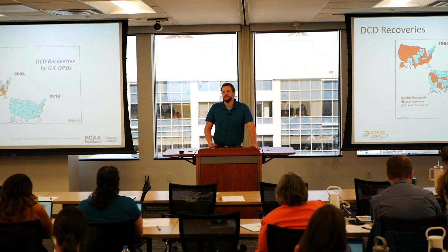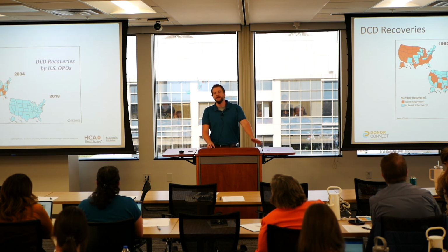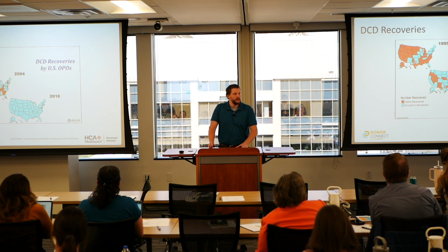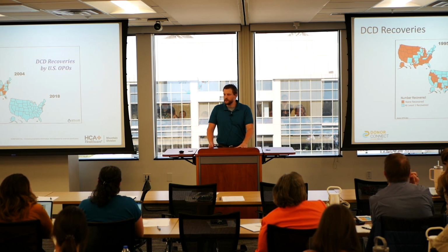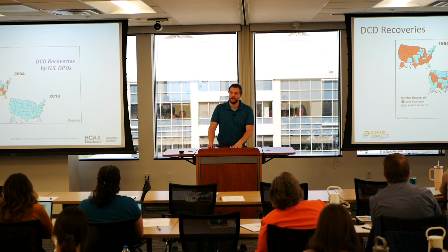And so this I found to be a really interesting graph. This was from a presentation given by the Gift of Life OPO, and this shows the number of DCD recoveries done in US states per year. So you can see in 1995, all of those red states have never had a DCD donor at that point. All the blue states have. So you can see back in the Northeast and up in Wisconsin and Ohio, they had done DCDs in 95. Then you can see in 2004, there was quite a large number of states that had pursued at least one DCD. And as you can see, us in Donor Connect, we still had not done one at that point.